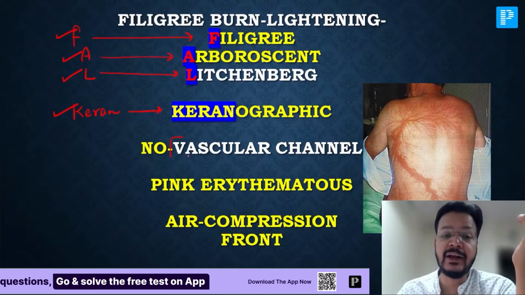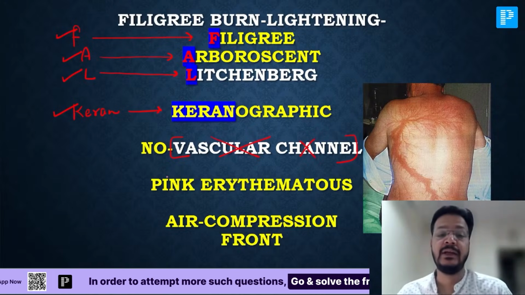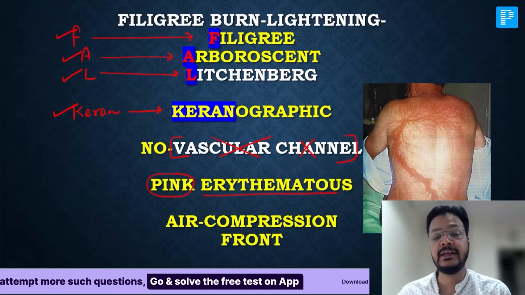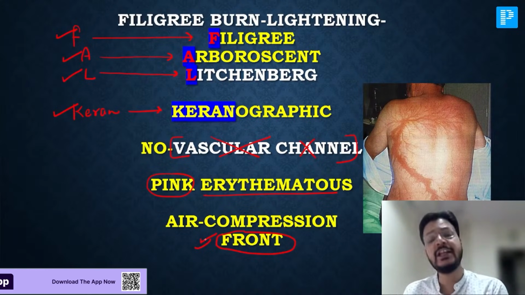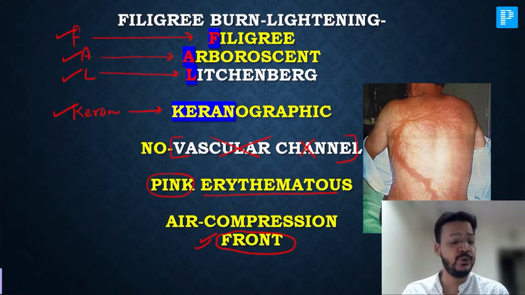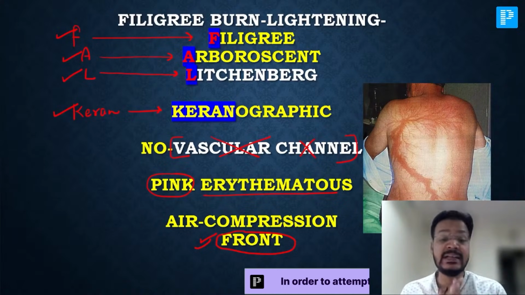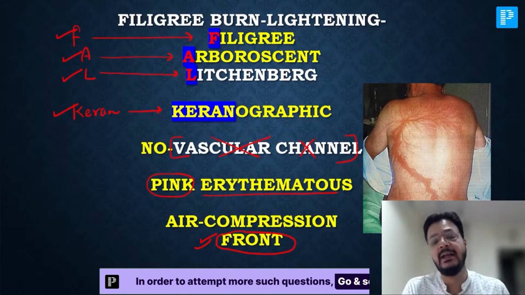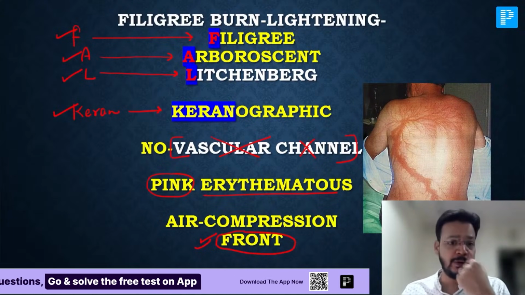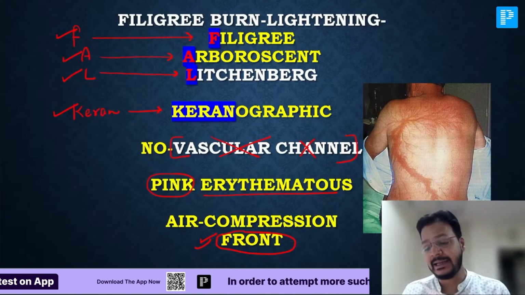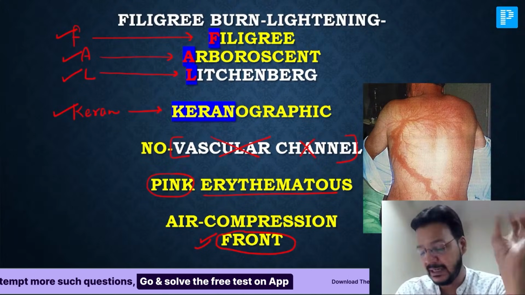Sir, but it never corresponds to the vascular channel. It is pink, erythematous, and just keep in your mind that it is denaturation of the RBC. Aparna is absolutely right. It is due to denaturation of the RBC. And air compression in lightning always goes in front; lightning is behind, air compression in front. It is a pink erythematous marking that doesn't correspond to the vascular channel. This is a lightning burn. That's very important.